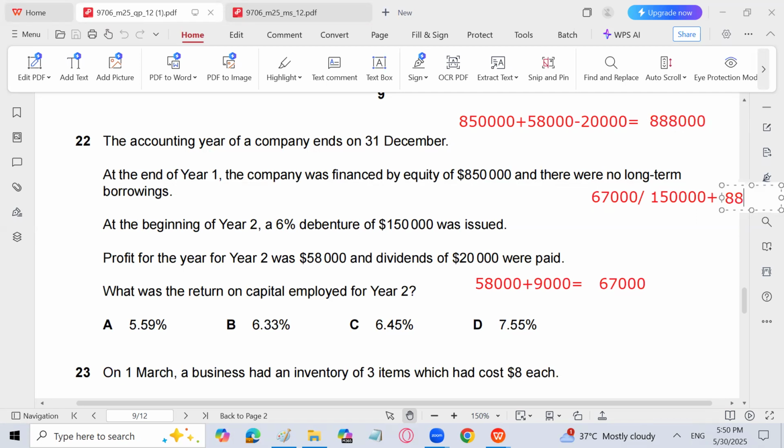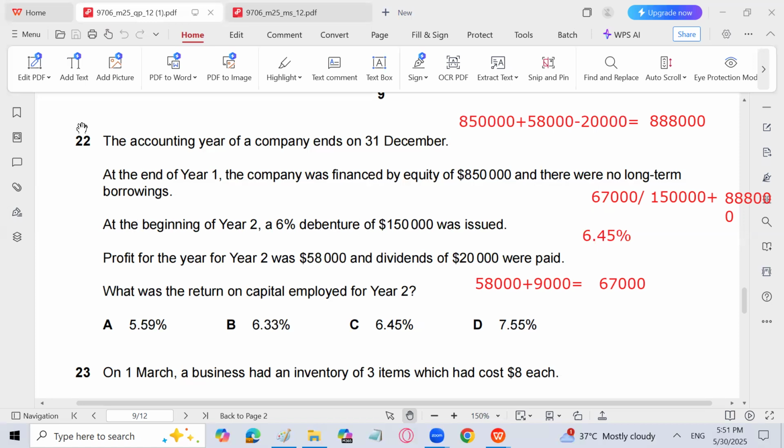So I will add here 8,88,000, and now it will multiply with 100. The answer is going to be 6.45%. So C is going to be the answer. Why? Because operating profit is 67,000 before interest divided by equity plus non-current liability. Non-current liability is 1,50,000 for year 2, but equity is not 8,50,000. Equity we need to calculate for year 2. That is 8,50,000 plus 58,000 profit for the year minus dividend 20,000. Then we'll get the equity at the end of year 2. That is 8,88,000. 6.45% is going to be the answer.